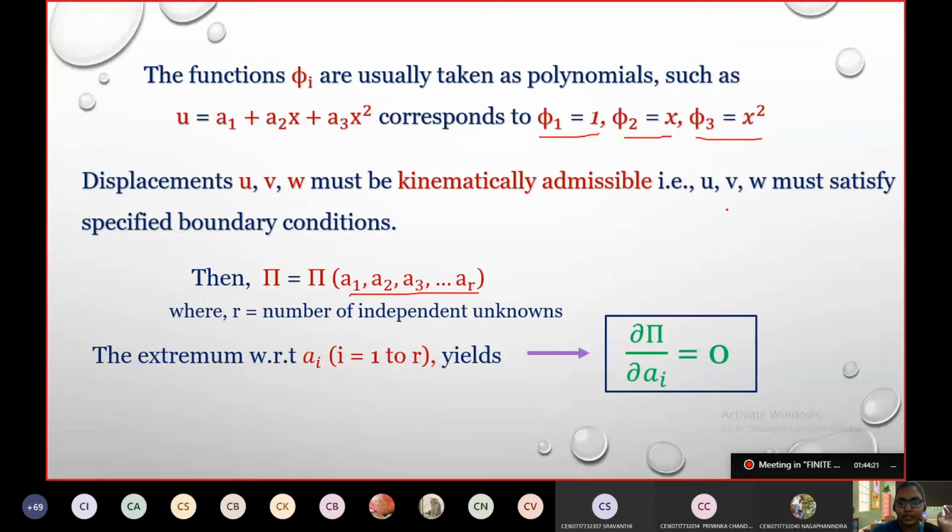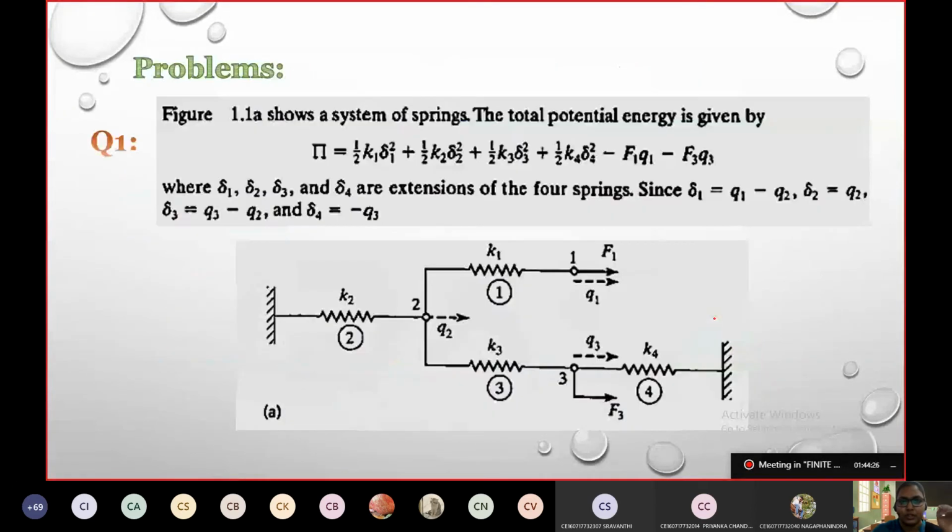All right, we'll start with the problem then. If you are done until this part, let us take this problem. Problem number 1. You don't need calculators for this problem. It is a derivation with all u's, q's and z's, so as of now you don't need your calculator.